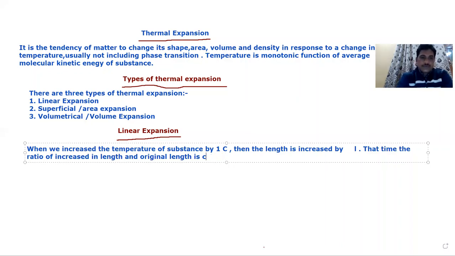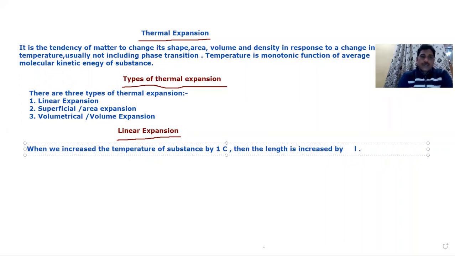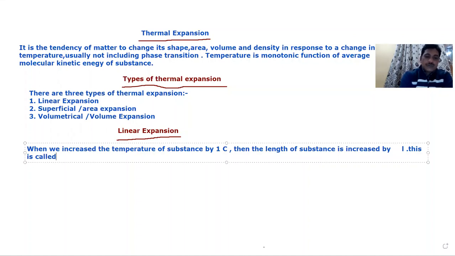Listen. When we increase the temperature of the substance by 1 degree Celsius, then the length of the substance is increased by delta L. This is called linear expansion.